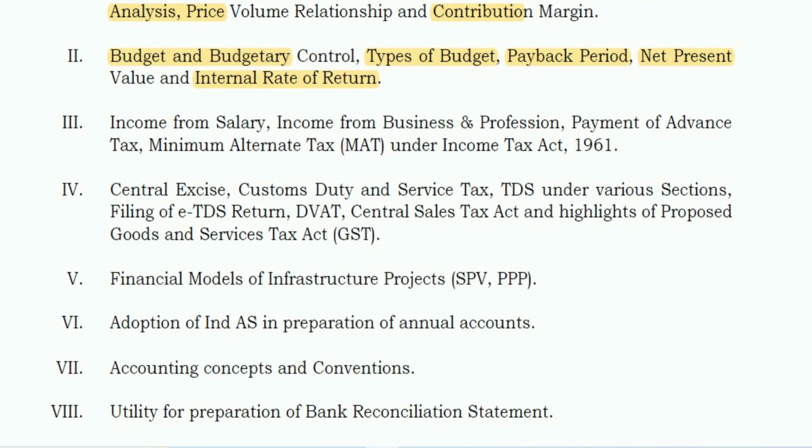Then from taxation, income from salary, business and profession, payment of advance tax, minimum alternate tax under Income Tax Act, then central excise, custom duties, service tax, TDS under various sections, filing of ETDS, DVAT, central sales tax, highlight of proposed goods and service tax. So basically income tax and the GST topics are only covered.